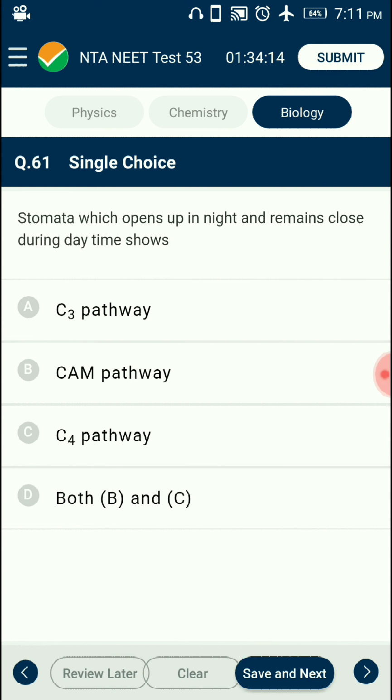Question number 61. Stomata which open up at night and remain closed during daytime show. In plants growing in deserts, commonly known as succulent xerophytes, the stomata open during night and close during daytime. Such stomata are known as scotoactive stomata. It is an adaptation to reduce transpiration during daytime when the temperature is very high. Such plants show CAM metabolism as the method of photosynthesis. So the answer for this question is option B, CAM pathway.